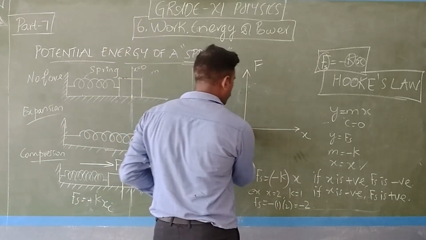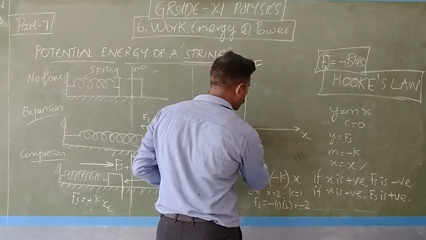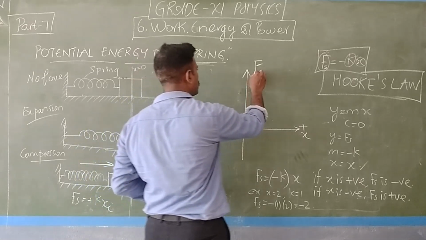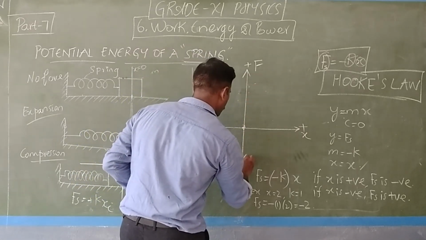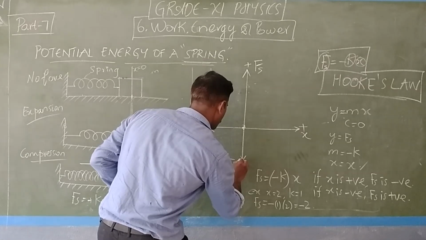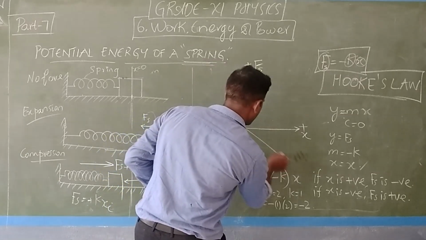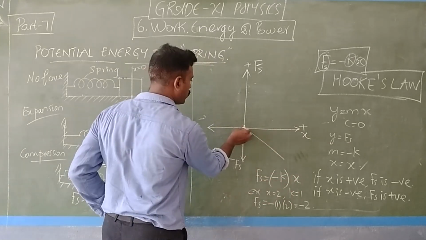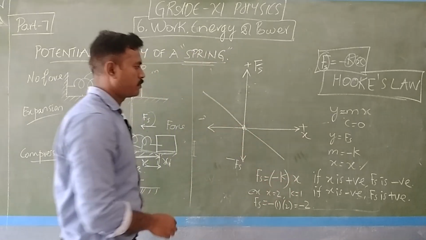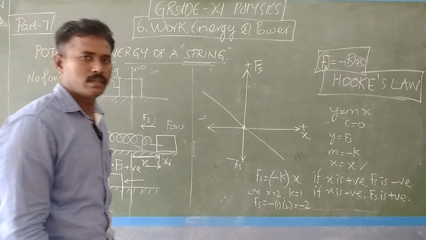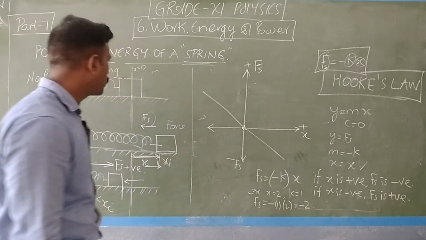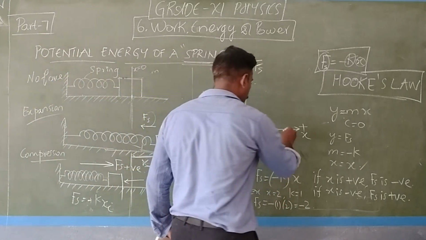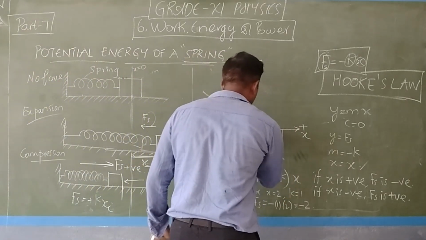So the same thing I am drawing here. When x is positive, what will be the value of Fs? This is plus x, this is minus x. This is positive, this is negative. So when x is positive, the value of Fs will be negative. Now the area under this curve.